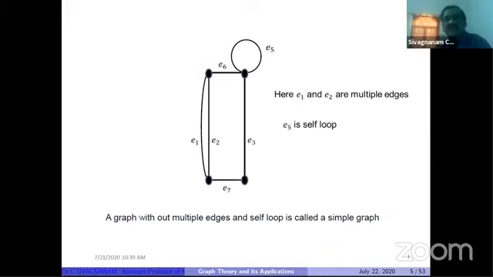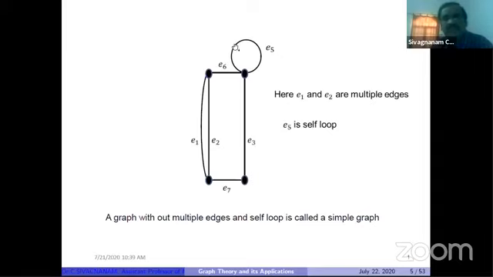Now you can see this example. In between these two vertices, here I am not giving the name, this vertex and this vertex, two edges are incident. There are two edges available, more than one edge. So in between two vertices, if there is more than one edge, then those edges are called multiple edges. So here E1 and E2 are multiple edges.